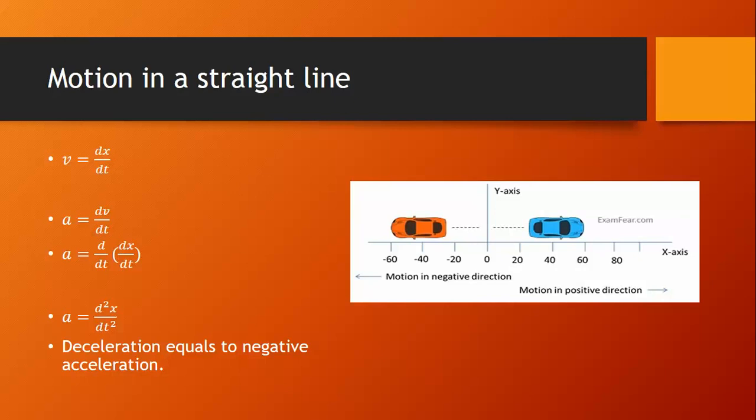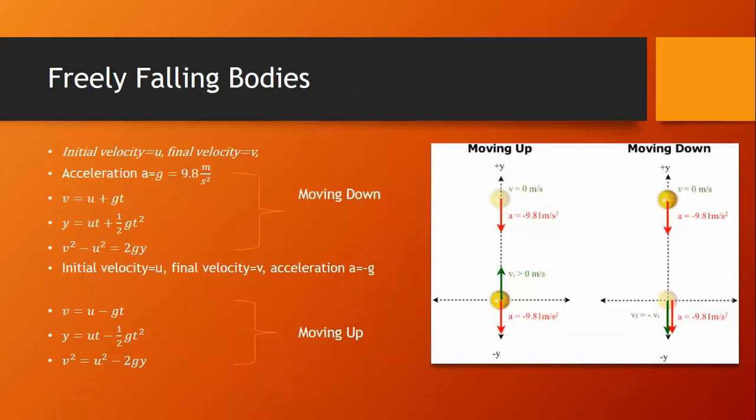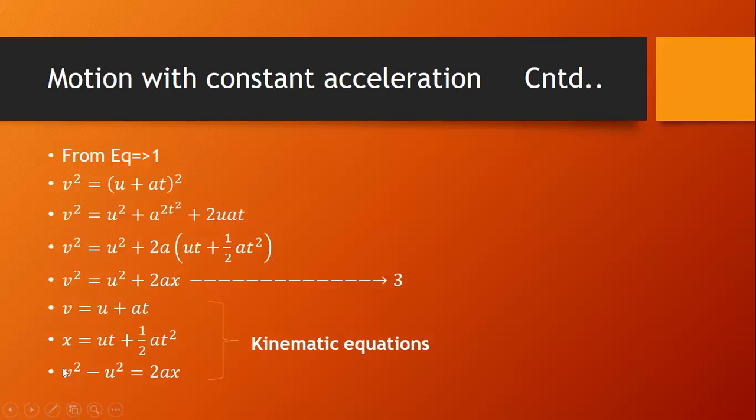And here u is the initial velocity of the car, v is the final velocity of the car, and a is the acceleration of the car. These may be negative or positive, depending on their direction, and similarly x may be positive or negative.